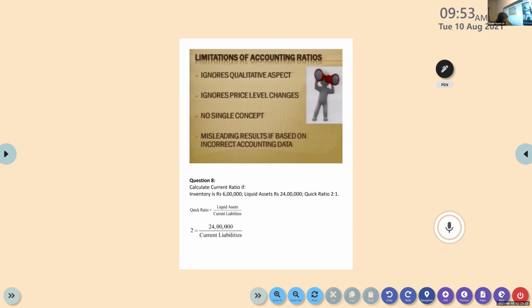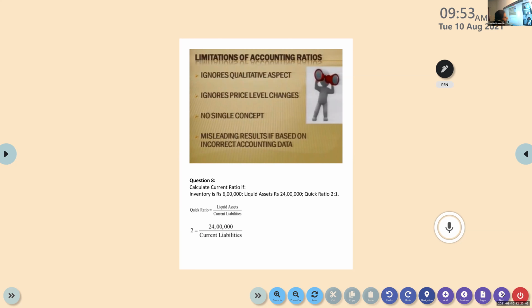No single criteria is used to measure the concept. And the last point, misleading results if based on incorrect accounting data. We know that these ratios are computed based on the balance sheet, profit and loss account, the financial statements.